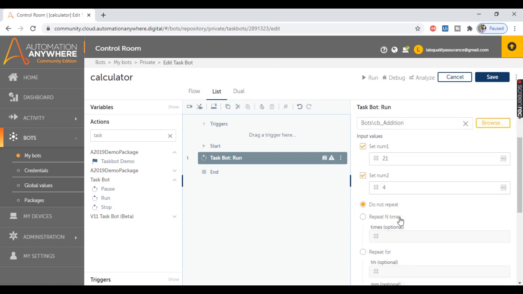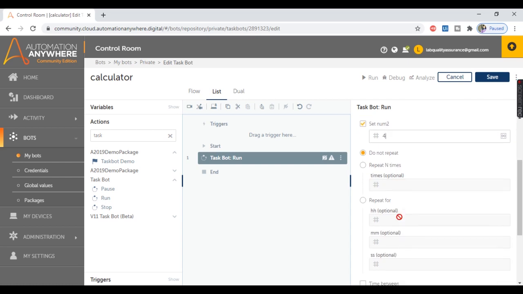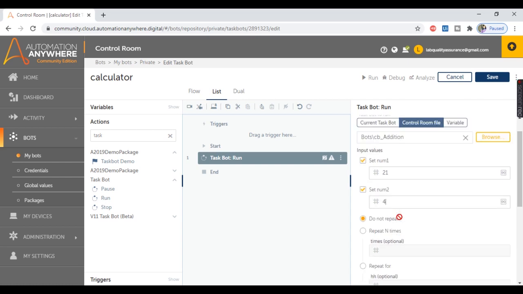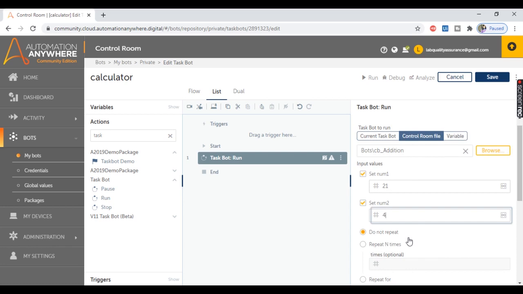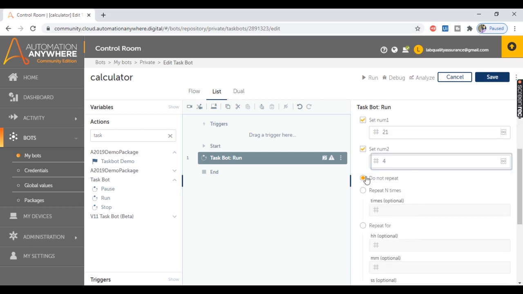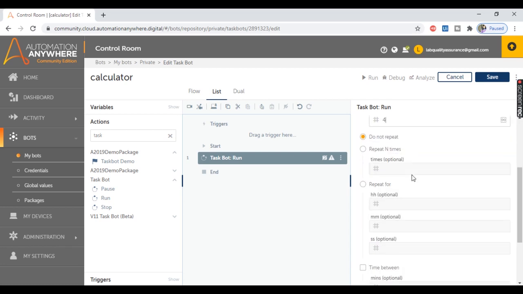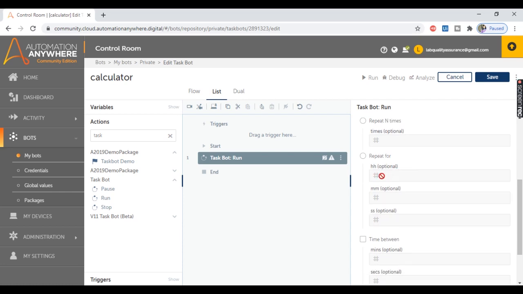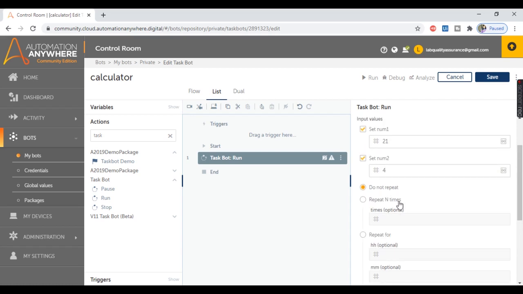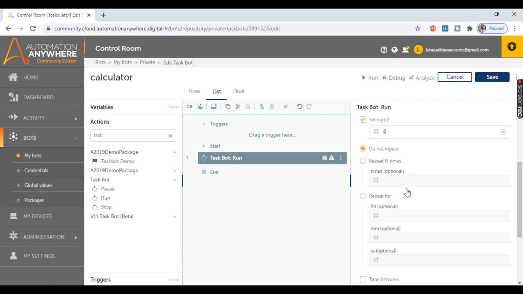Next, we also have the option if we wish to repeat the execution of the task bot which we selected here. If you don't want to repeat, go with the option do not repeat, or if you want to repeat the execution, we can select this repeat n times and provide n value here. Also, we can repeat based on hour, minutes and seconds, so we can provide the options accordingly here. Since I do not want to repeat, I will go with this do not repeat option.